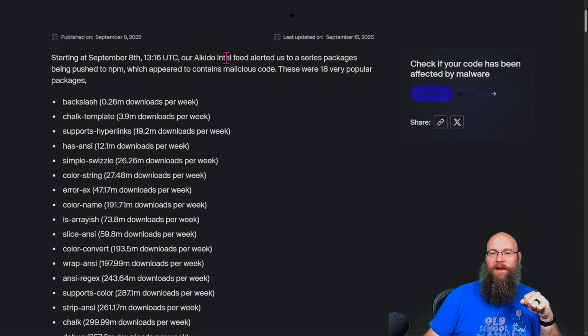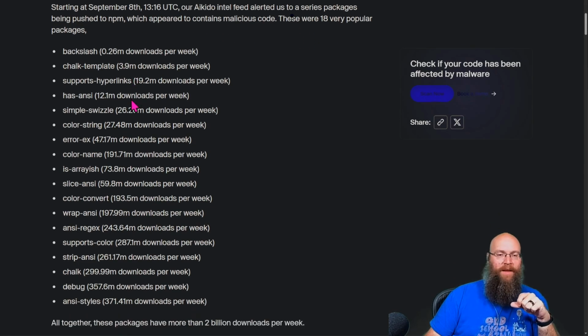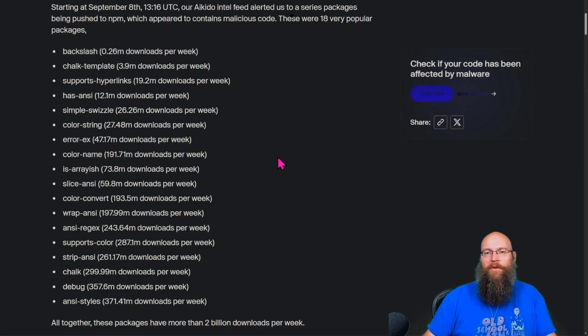And what happened is, Aikido's intel feed alerted us to a series of packages being pushed to NPM, which appeared to contain malicious code. And there were 18 very popular packages. Now, I was curious about this because if you're not familiar with how NPM packages work, there's packages for just about anything, and they're tiny and they're all managed by different people, and any one of them could be an infection vector. And some of them get just downright ridiculous.